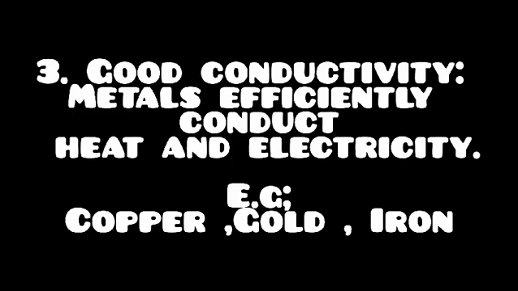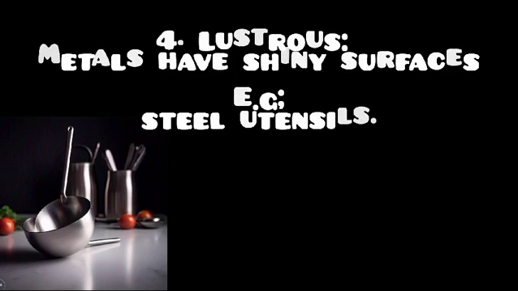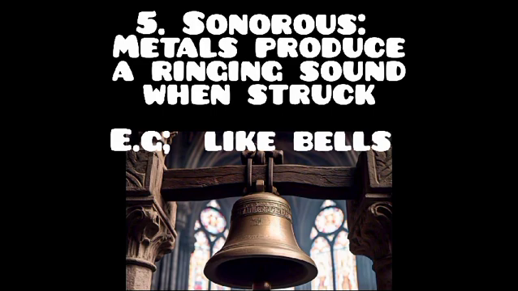That's why they are called good conductors, and all the metals are good conductors. Now comes the fourth property, called lustrous, because they have shiny surfaces. For example, steel utensils. Now the fifth property of metal is called sonorous, which means they produce a ringing sound when struck. For example, the sound of a bell.